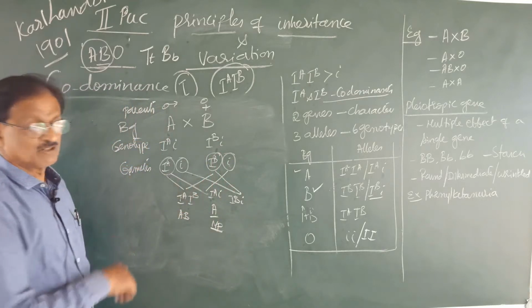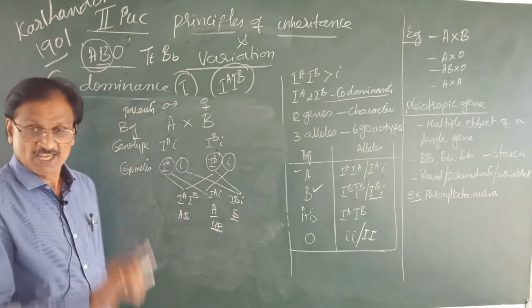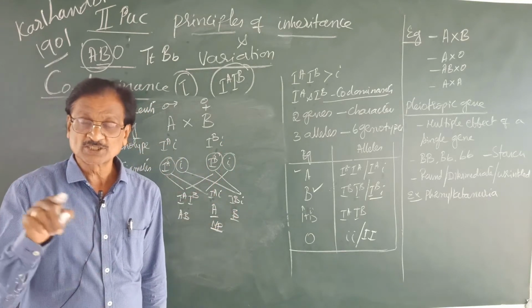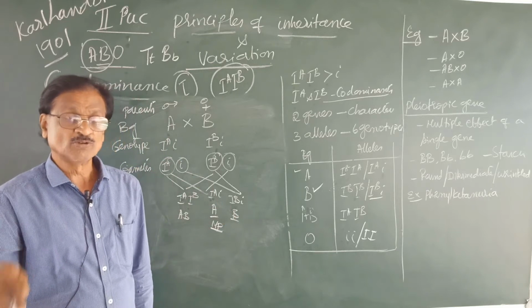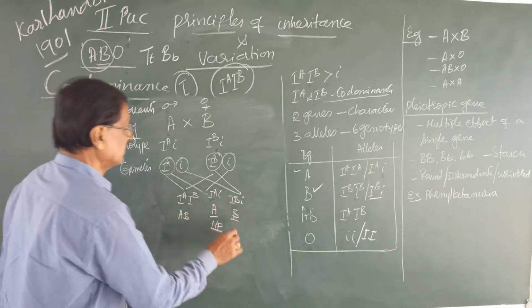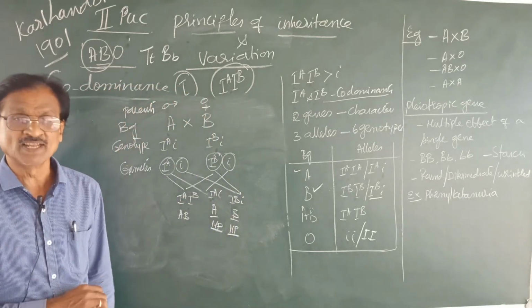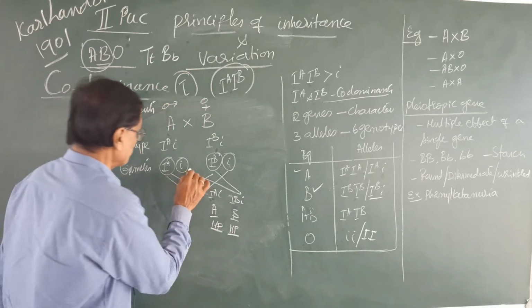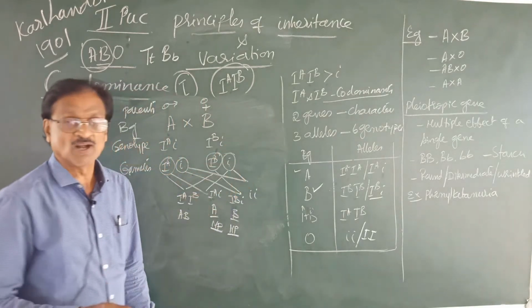What may be the blood group here? B. Why? Because IB is dominant over small i, which is for the O blood group and is recessive. And this also follows the Mendelian principle of inheritance.